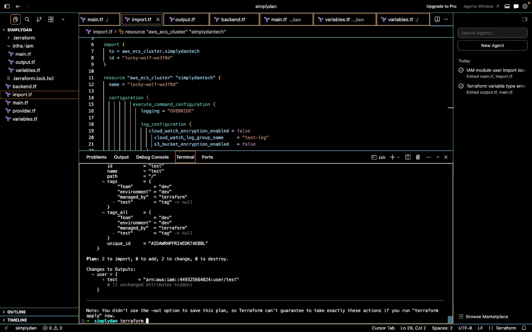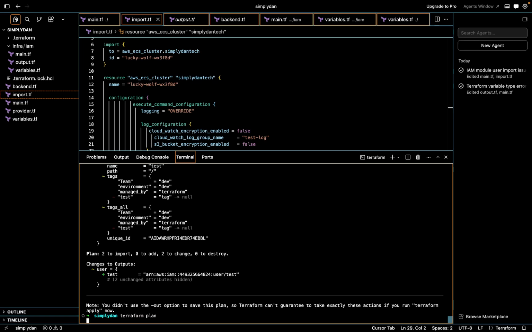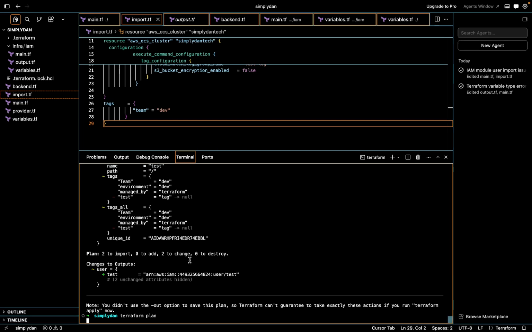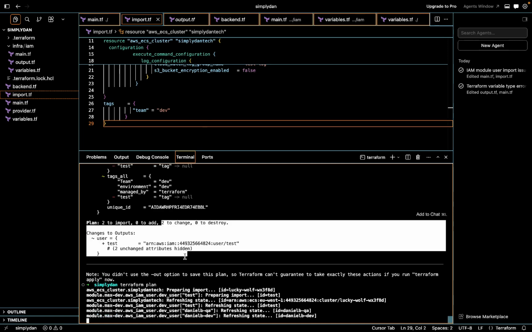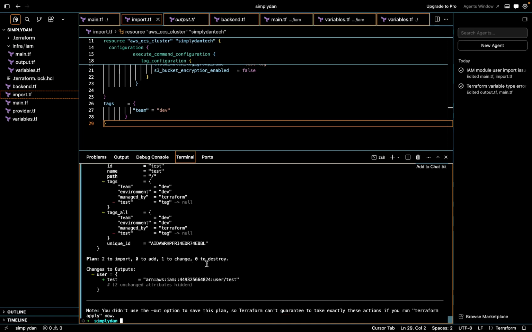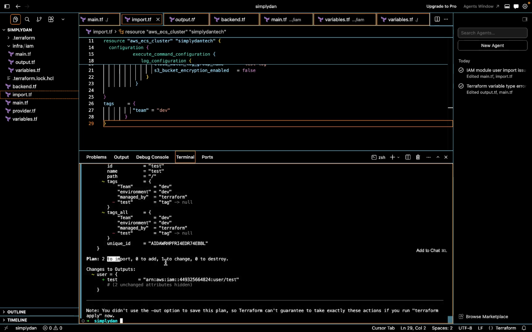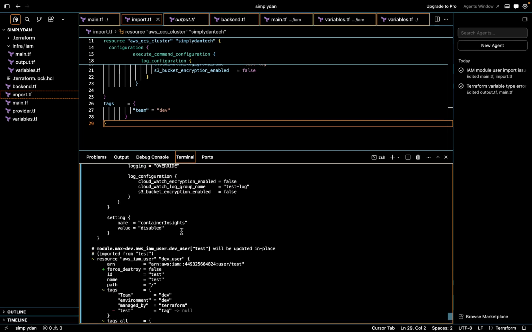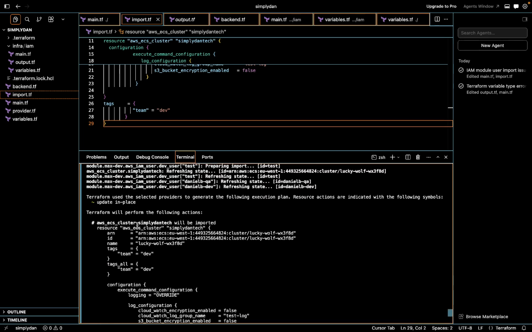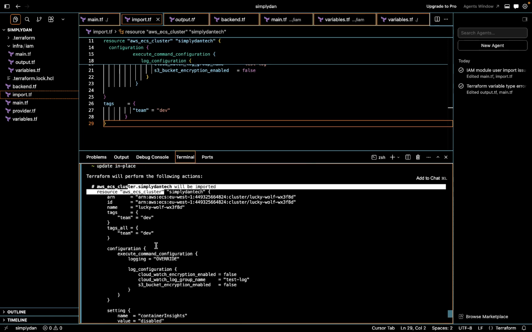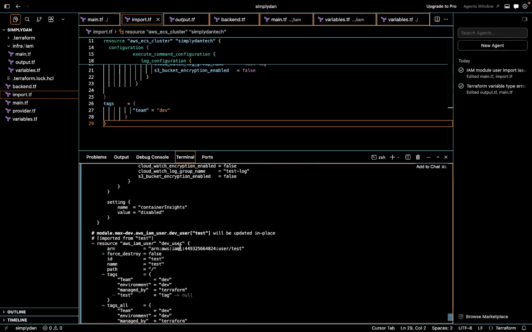Terraform plan, enter. So you're trying to get a clean import, nothing to change, nothing to destroy, and you should be good. So we got one more change. Okay, what change is that? So plan to, okay, two to import, one to change. What was that change? Right, so let's have a look. So the cluster is good. We are happy to import everything as it is.